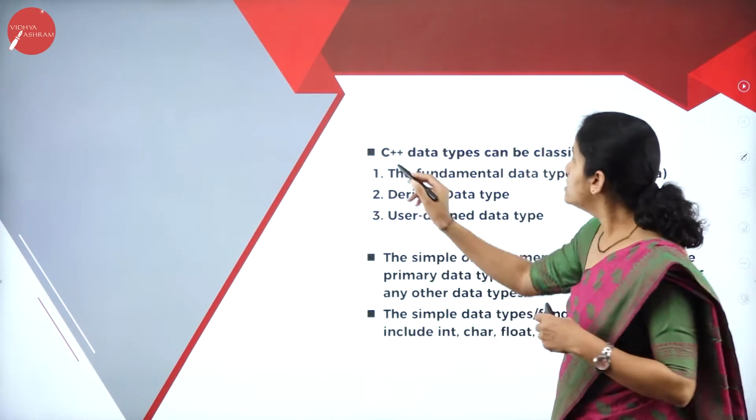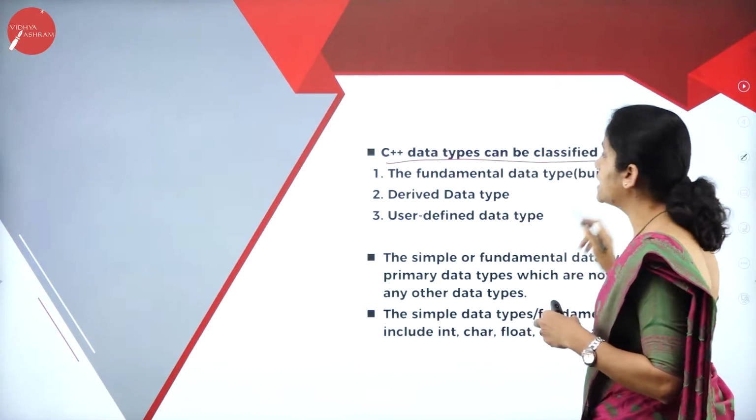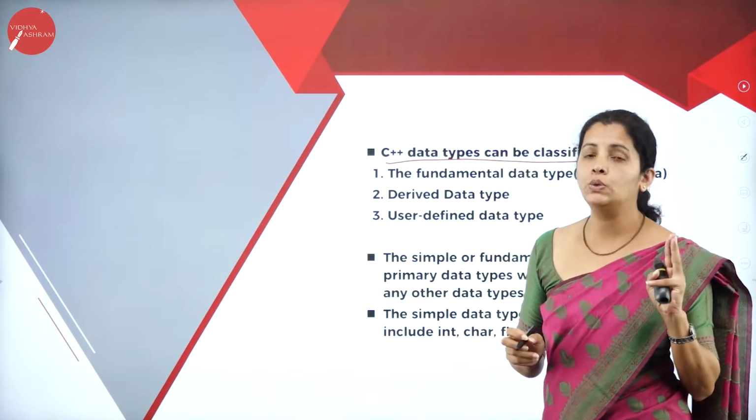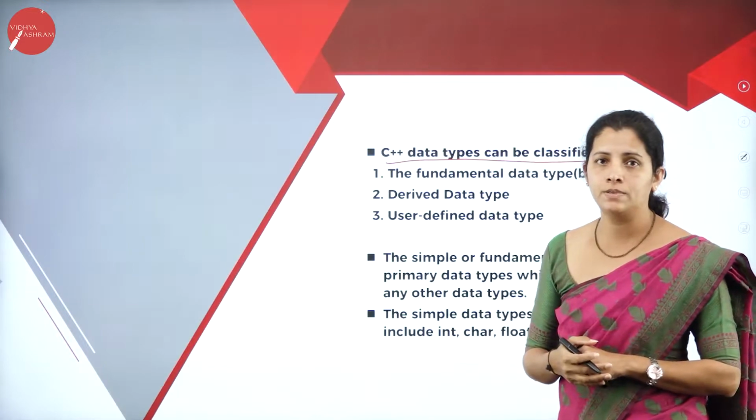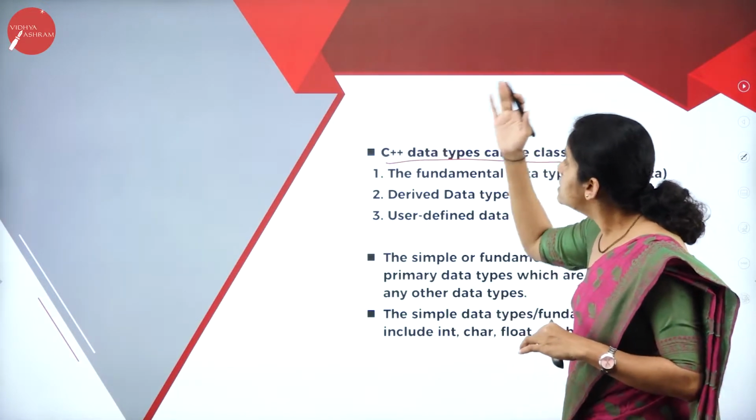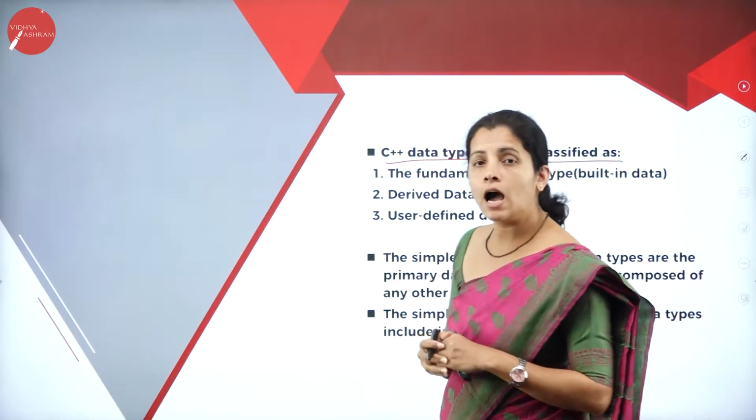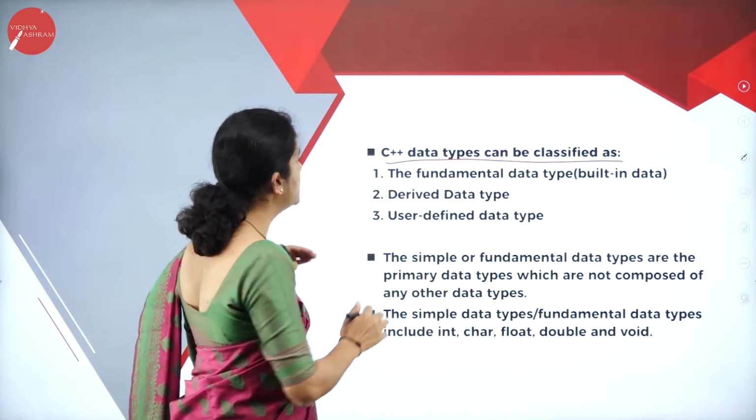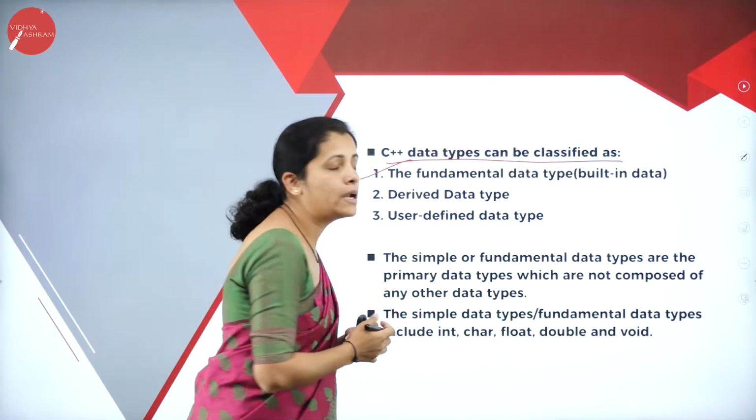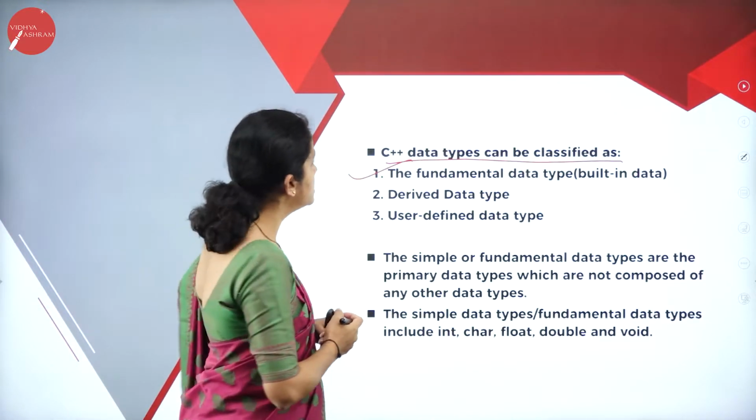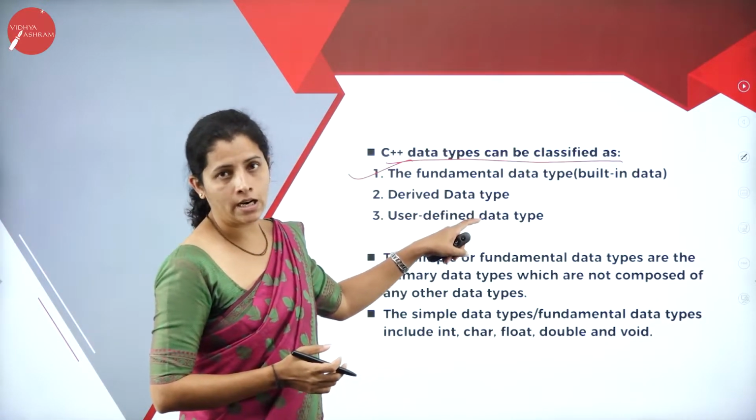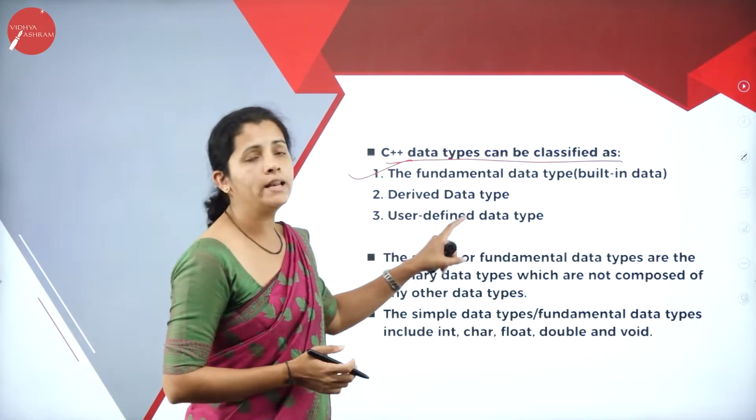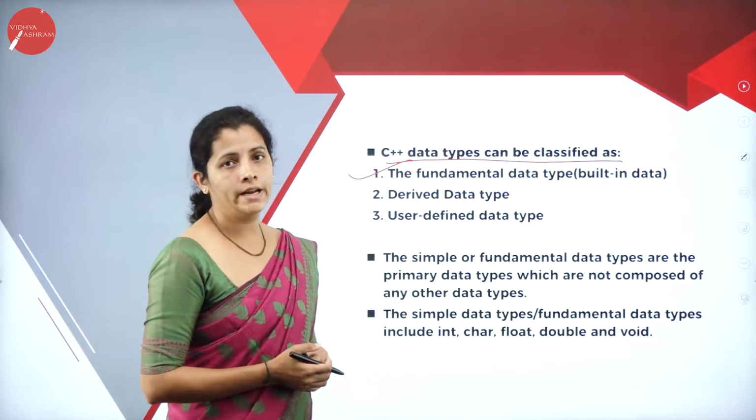Then the C++ data types can be classified into 3 different types. I repeat, the C++ data types are classified into 3 different types. The first one is fundamental data type, the second one is derived data type, and the third one is user defined data type.